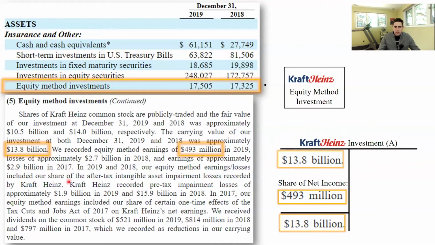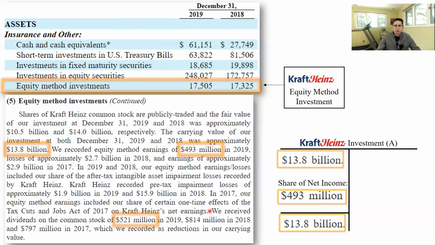Okay, intangible asset impairment they talk about, and now we'll talk about this sentence starting right here. So next, we received dividends on the common stock of $521 million in 2019. And then they say 2018 and 2017.